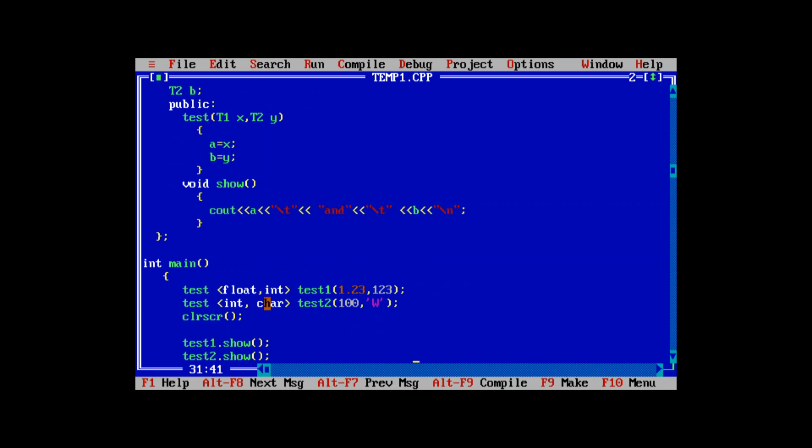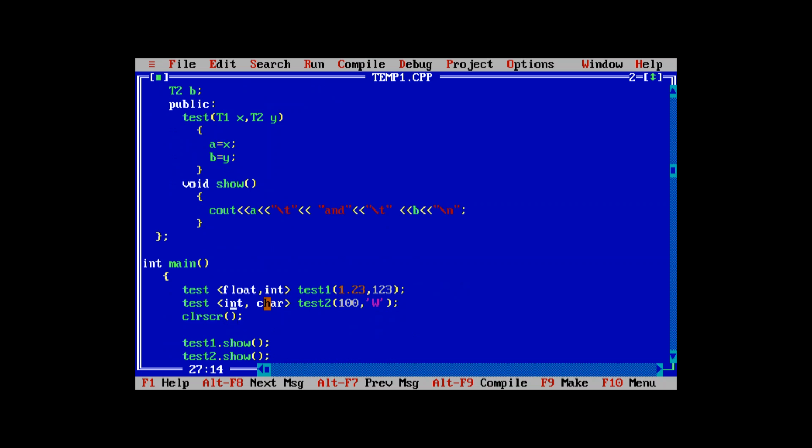Then the Test keyword will be used with two data types, float and int: Test<float, int> test1(1.23, 123). So these are the two data types; we assume that one is float and the other is int.